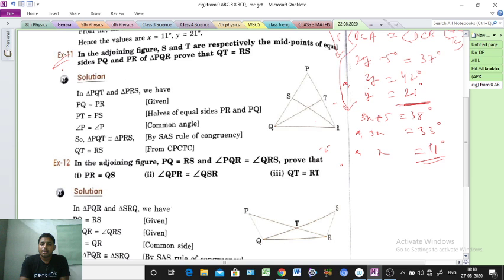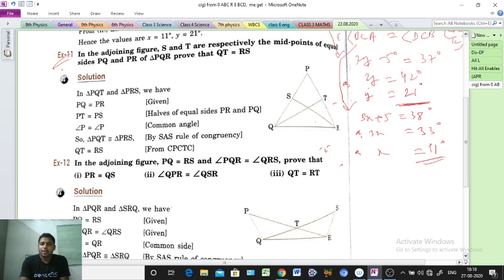So triangle PQT is congruent to triangle PRS. Two triangles are congruent, and which property are we using here? SAS property.